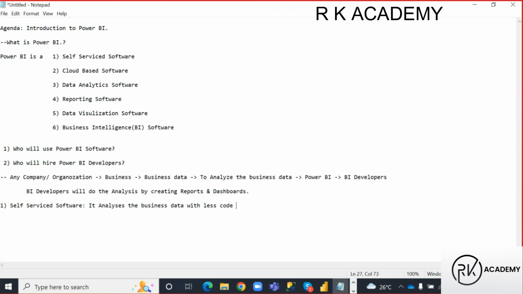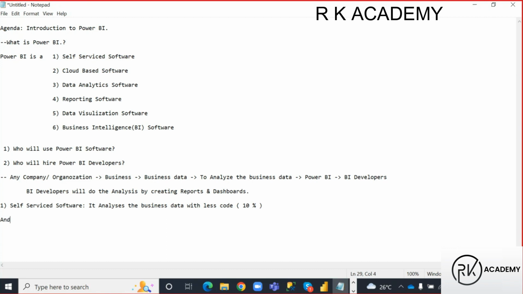That is 10% of the coding, guys. Coding is not much complex here. Simple functions. Here coding means functions, not like SQL or R, Python. Very simple functions, guys. Then what about the remaining 90%?